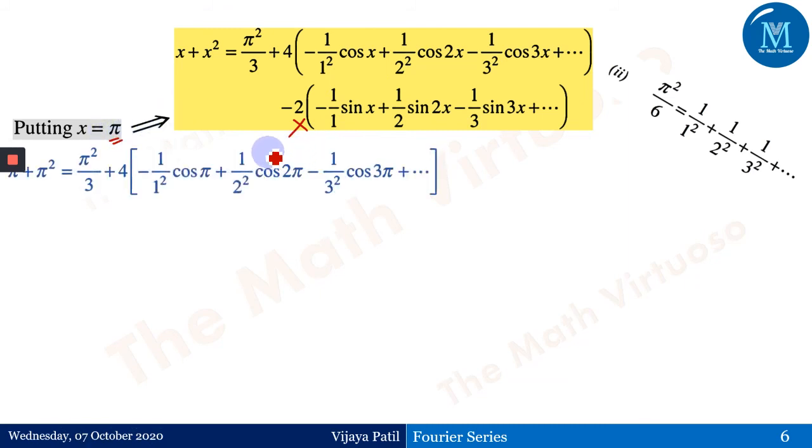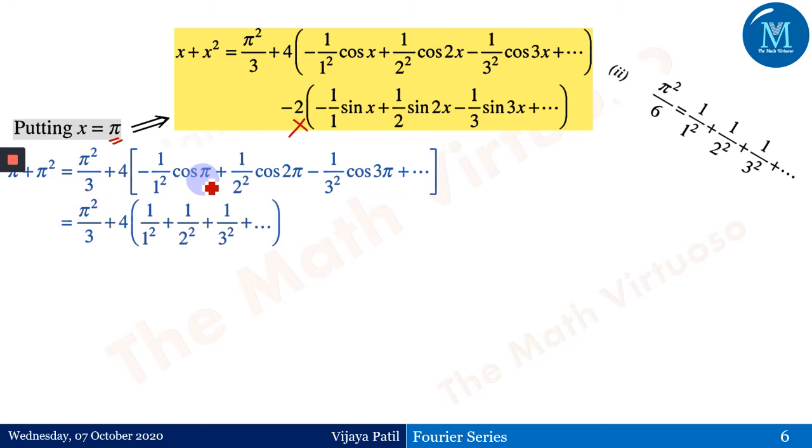So if I'm putting x equals pi on both the sides, it is pi plus pi square. It's a pi over here, it has been hiding because of this button. Pi plus pi square is equal to pi square by 3 plus 4 and so on. If you observe this, cos of pi, cos of 2 pi, cos of 3 pi and so on, the second bracket will give me 0 for x equals pi: sin pi, sin 2 pi, sin 3 pi, everything will go to 0 here. And therefore it is pi square by 3 plus 4.